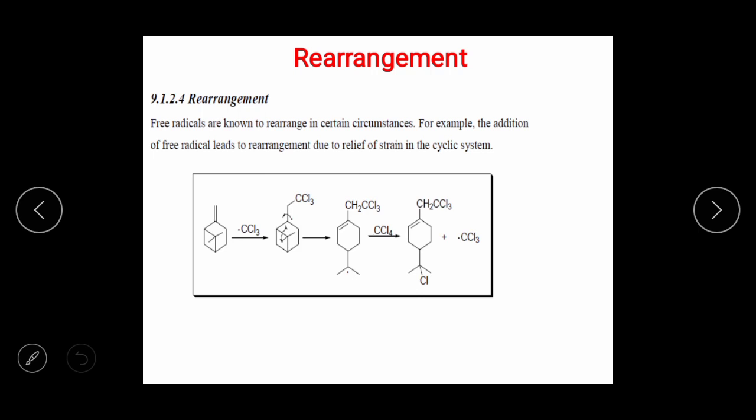Okay, see the example. This is the starting compound. When you use the CCl3 radical, at that time what happened? The double bond is there in the reactant. From that double bond, one bond breaks. There is a generation of radical. When the two radicals are formed, at that time the CCl3 radical attaches. Again there is a formation of radical. Okay, then radical shifting occurs. At the last, the product is formed.